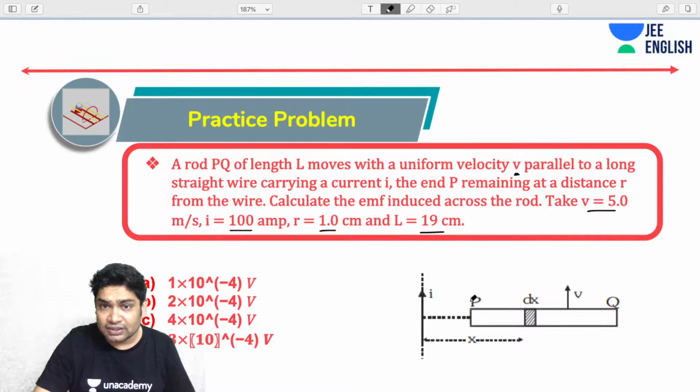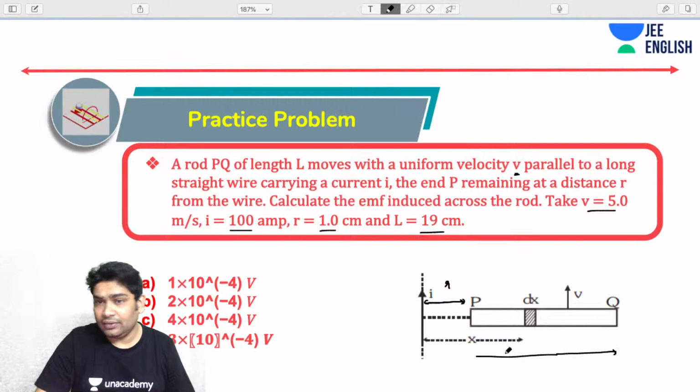I think R should be this distance. They haven't mentioned what R is, so R I think would be this distance, and obviously that is your length L. L is 19 centimeter. So try and quickly answer this.